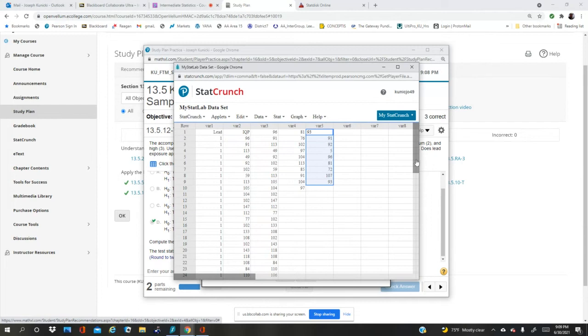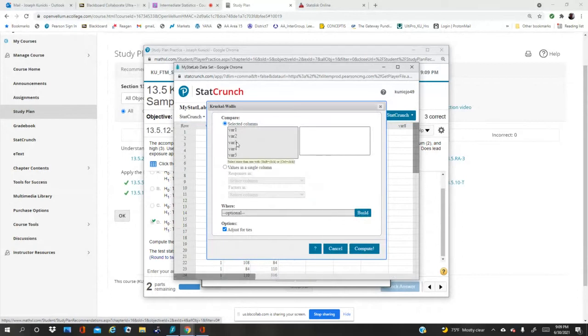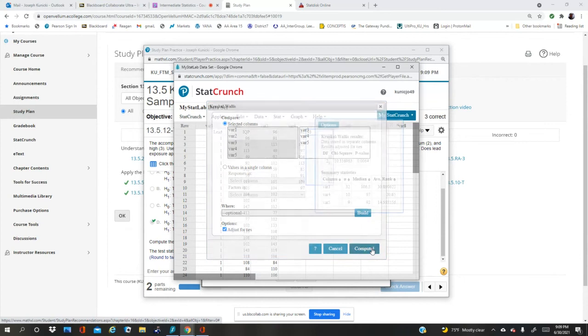So let's double check. In variable 5, we have 9, 10, that's 19. And in variable 3, we have 32. 19 plus 32 is 51. So we have the right number. So now when I go to Stat, Nonparametrics, Kruskal-Wallis, I want to do variable 3, 4, and 5, and compute.